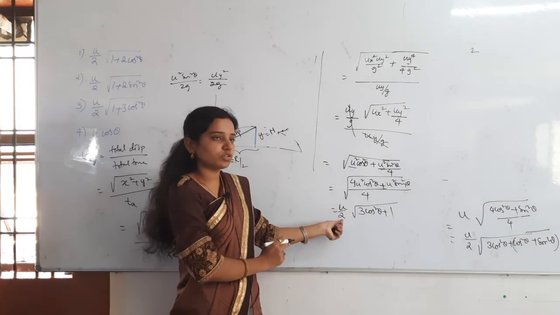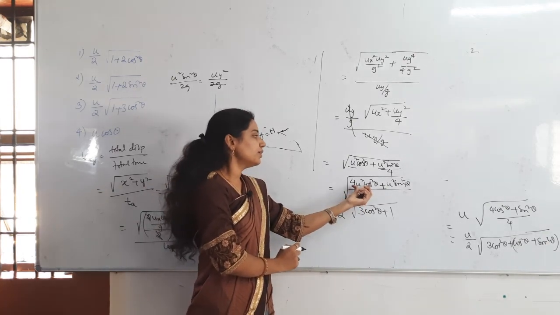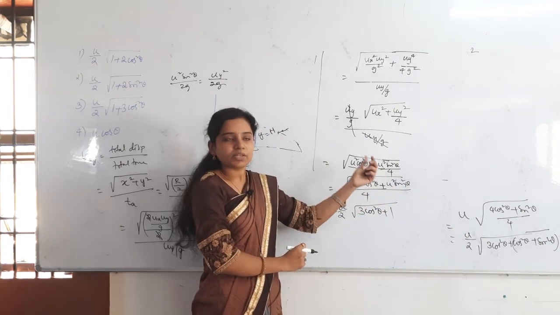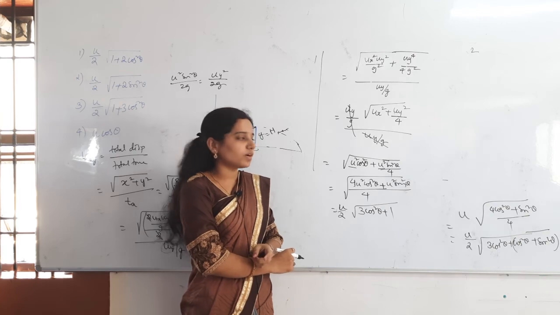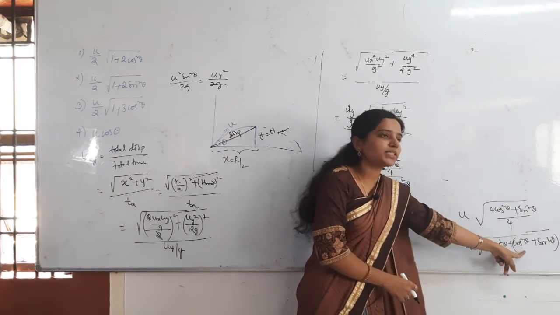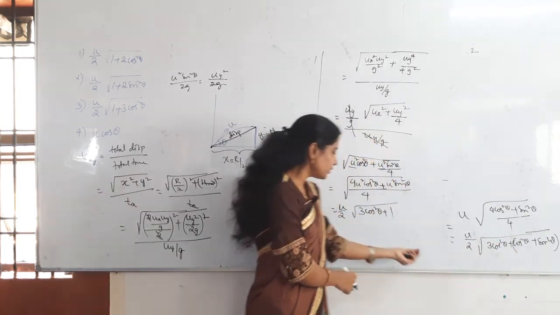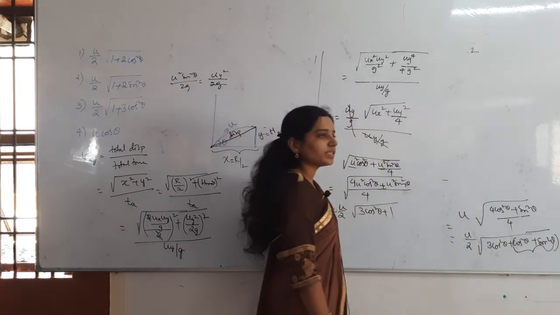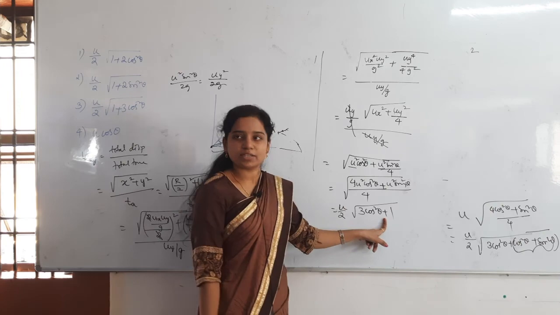Under root 4 is there. How much will come out? 2. So what is remaining here? 4u square cos square theta plus sin square theta is remaining. 4 cos square theta I can write as what? 3 cos square theta plus cos square theta. Again 3 cos square theta is remaining. Cos square theta plus sin square theta becomes how much? 1. So that plus 1 we are getting.